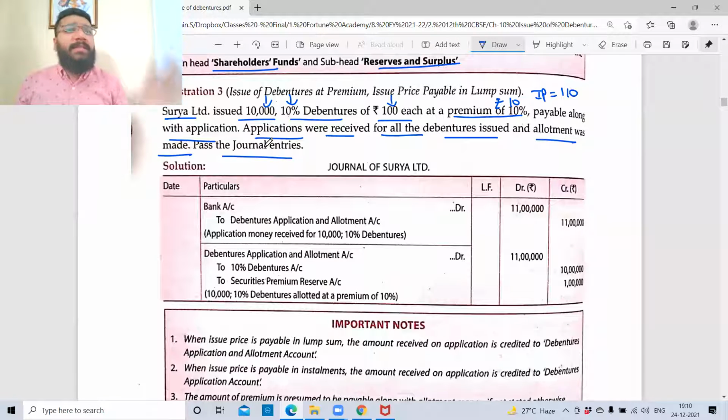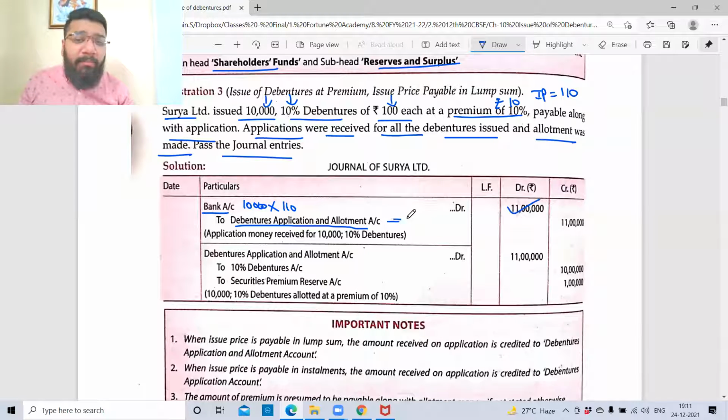So first entry, guys, just like share capital. Money is coming into my bank account, so bank account debit. For how many debentures is it coming? This is very similar to your issue of shares. Same concept. 10,000 debentures have been issued at the issue price, not face value, issue price. So 10,000 into 110, which is 11 lakh rupees. To debenture application and allotment, this is a temporary liability account.